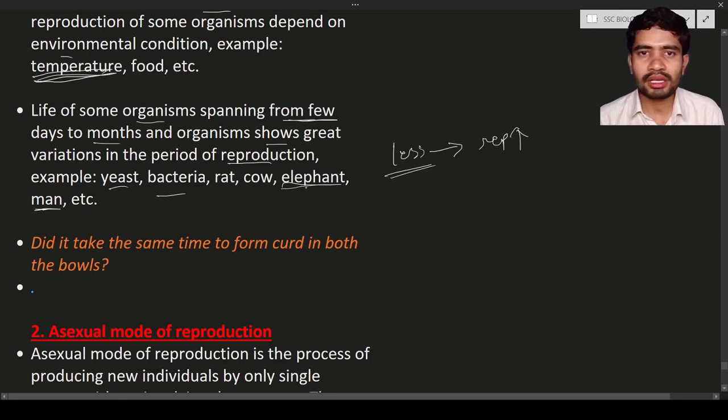So it means that depending upon the complexity of the organism, or the body size of the organism, the time taken for reproduction is also different. Okay, next there is another question. Did it take the same time for the formation of curd in both bowls? No. In both bowls the formation of curd is different. Why? Because the temperature is different. The temperature is a natural factor, so it decides the growth of the bacteria, those lactobacillus bacteria.